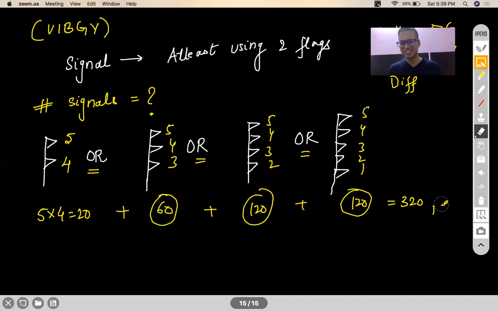320 ways, or 320 flags. So 320 different signals can be generated by the station master. So he can make up 320 scenarios from that flag. Again, this is a very good example where all the skills are getting tested. Addition principle, multiplication principle.